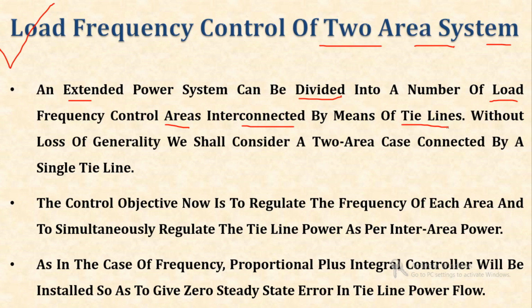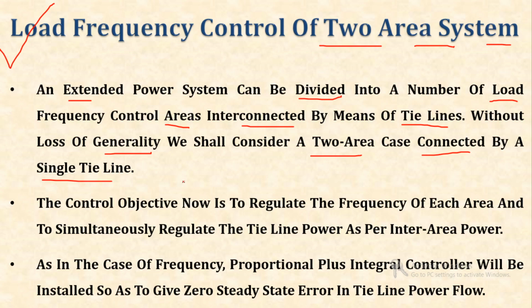Without loss of generality, we shall consider the two area case which is connected by a single tie line.